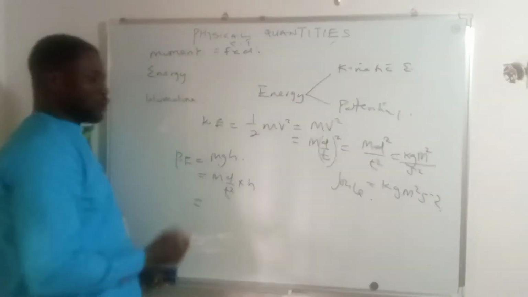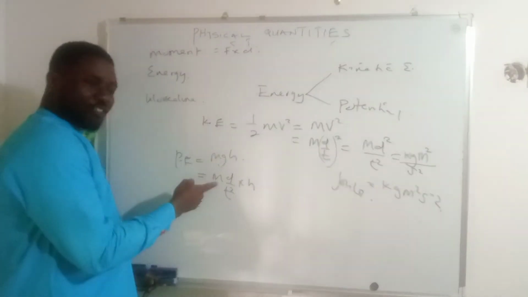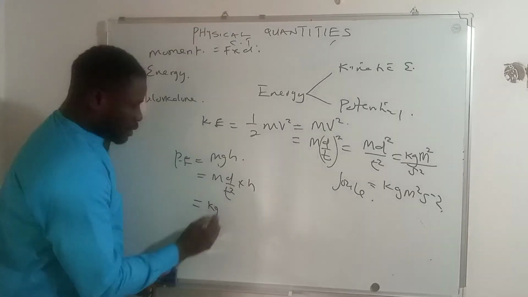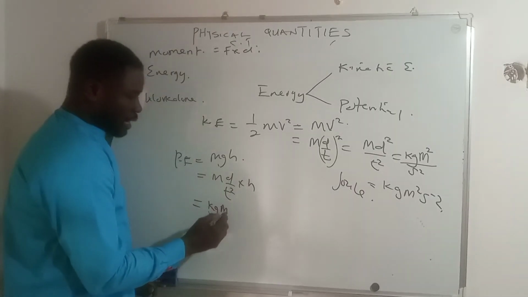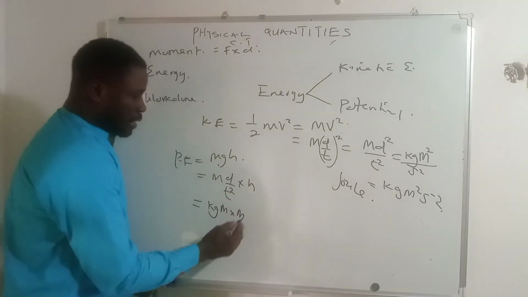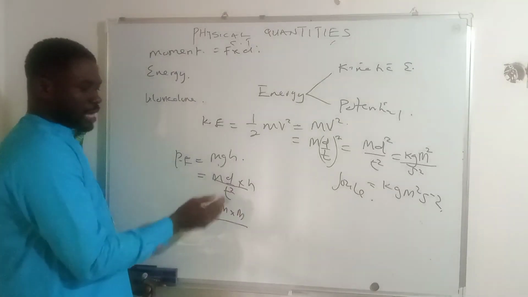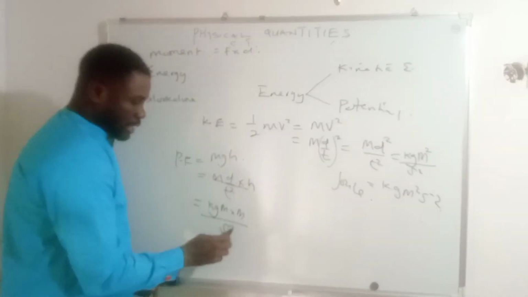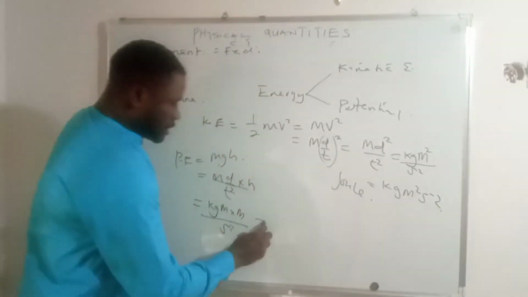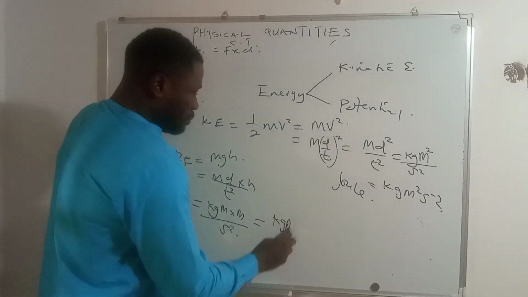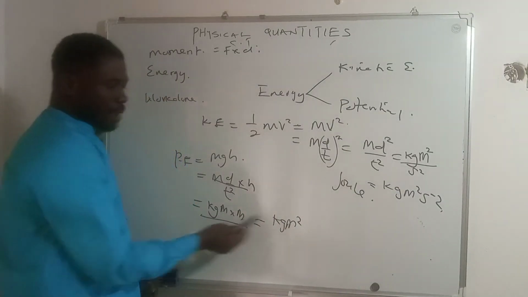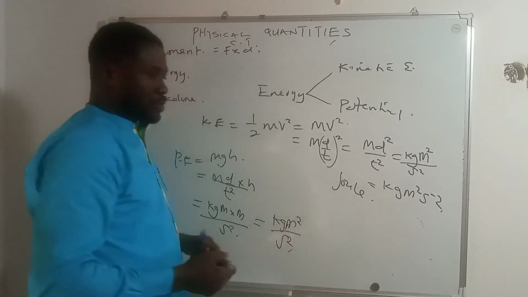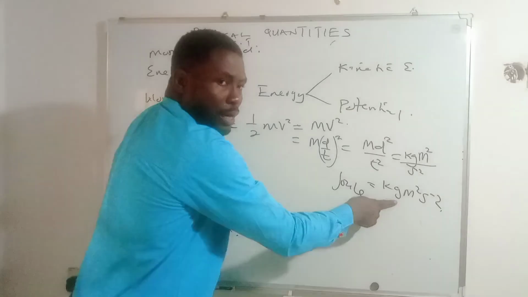This is therefore equal to the unit of mass. We begin to ask ourselves, what is the unit of mass? It is kilogram. The unit of d is meter. The unit of height is meter, all over, because of this division sign, the unit of t is second, and because the t is raised to power 2, the second has to be raised to power 2. This is equal to kilogram meter squared, because m times m is m squared, then all over second squared. You see that this is the same as this.